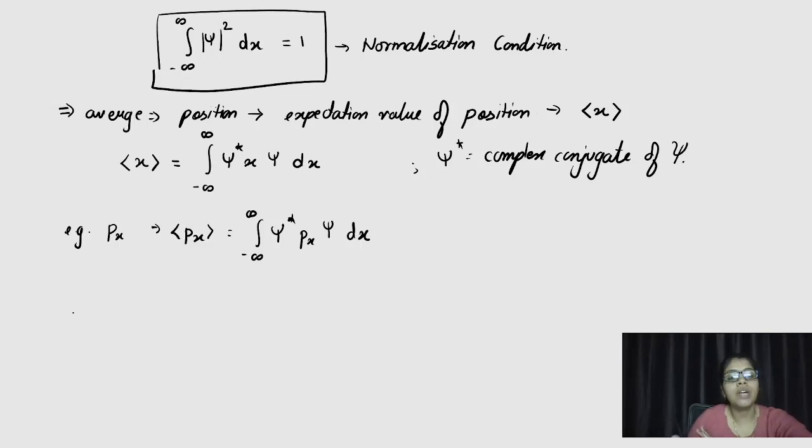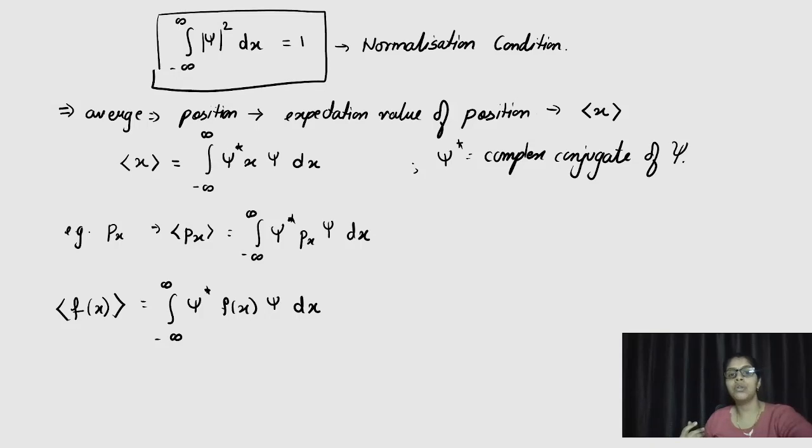In a similar way, guys, for any function f of x, if you want to find the expectation value of that function, we just need to write it in between the two wave functions, psi star and psi, and integrate from minus infinity to infinity. With the help of this, we can find the expectation value, and that is the average value of a function. Thank you, guys.